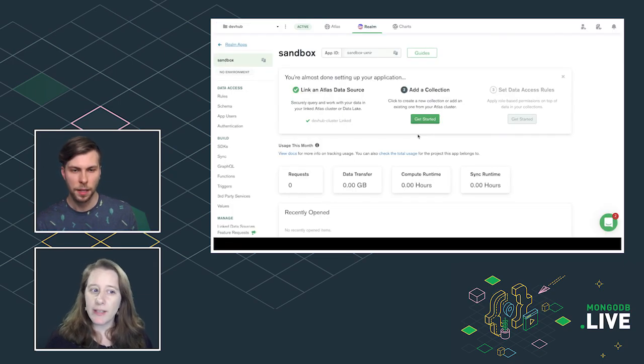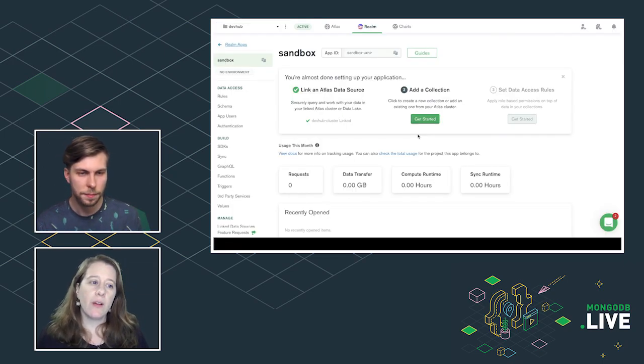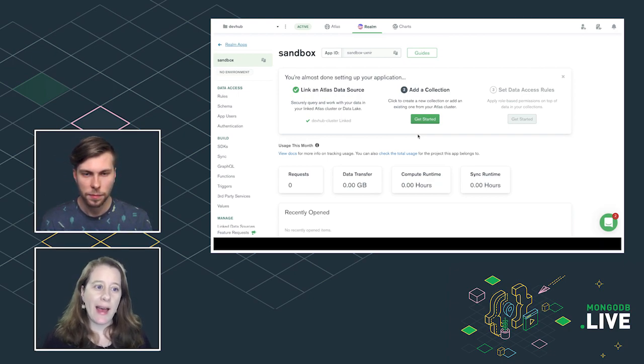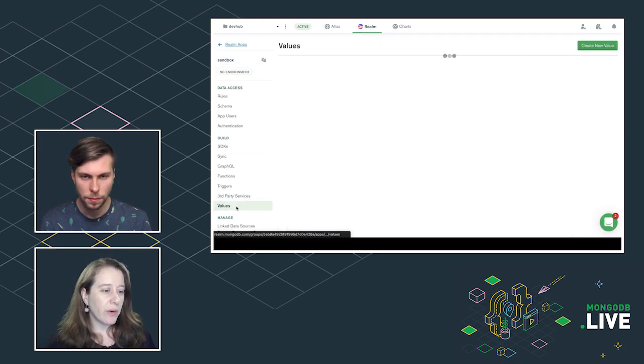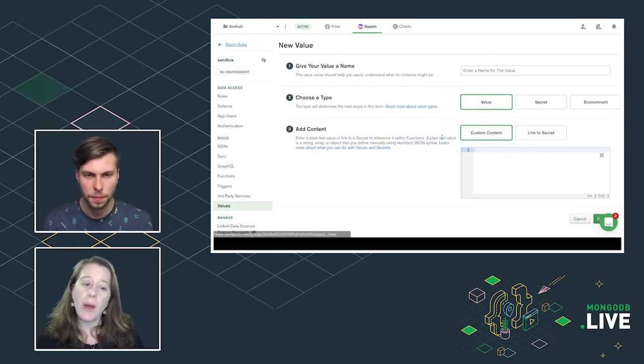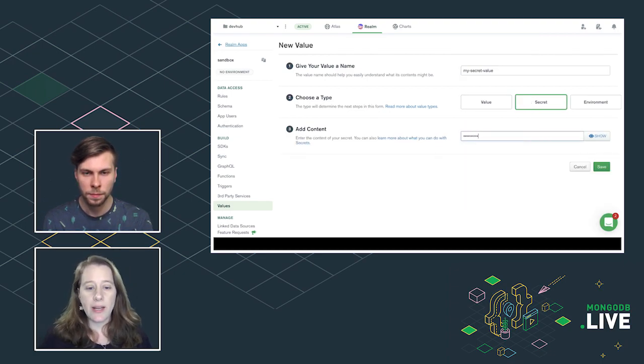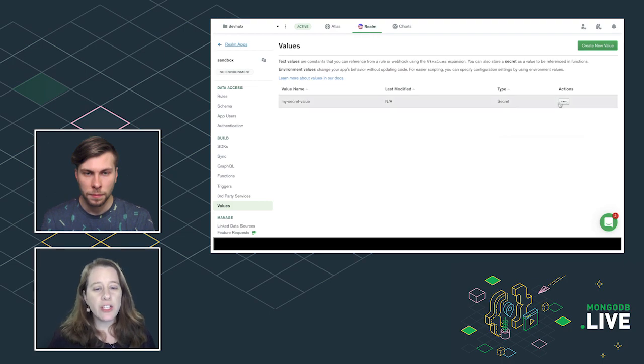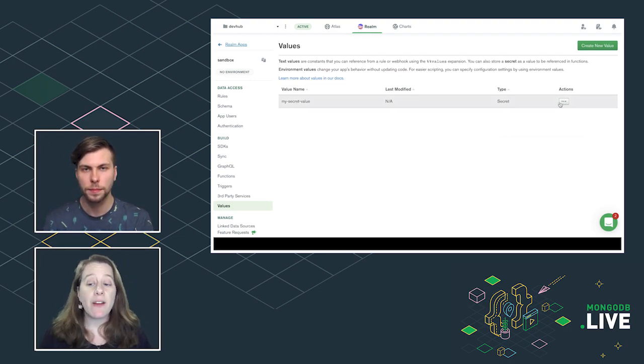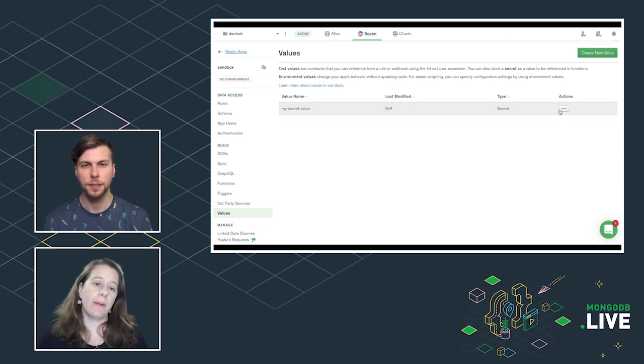So can you see my screen here? Yes, I can. All right, so here is the UI for Realm, which you can see is right next to the Atlas UI up there. So we're going to click on values over here in the corner. We're going to create a new value. We're going to name it. It's a secret, and so I'm going to type the secret and save. Now, functions can't use secrets directly, but they can use values. So we have to make a value that links to the secret.